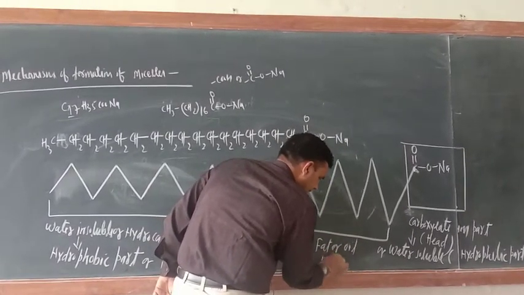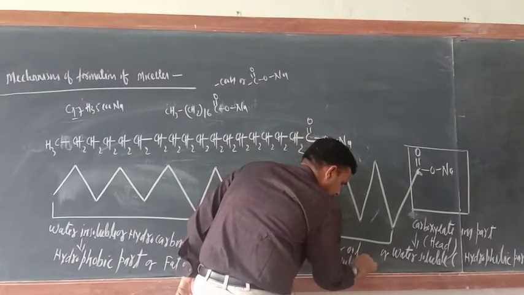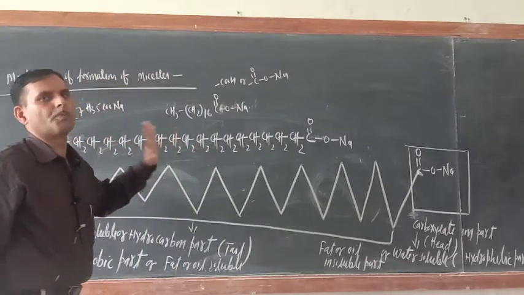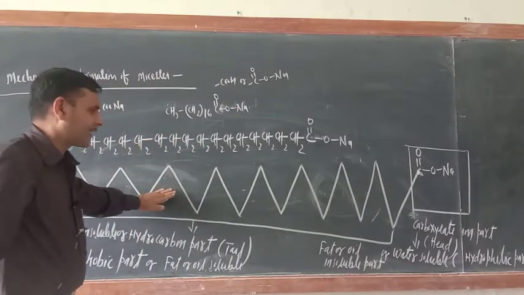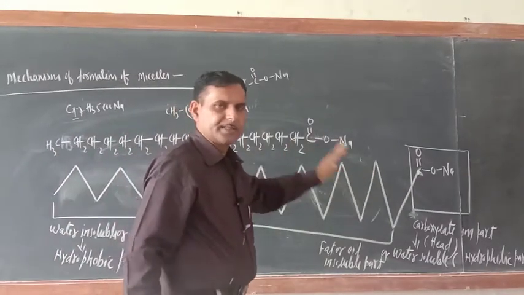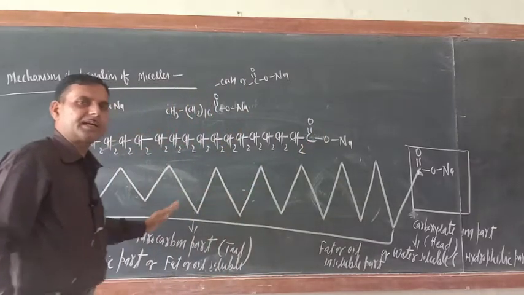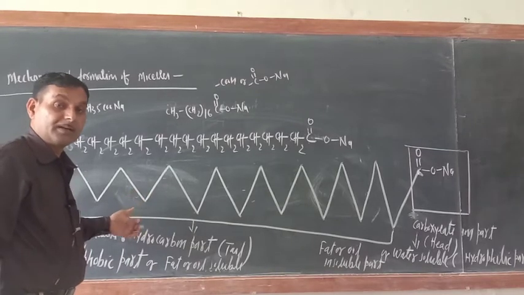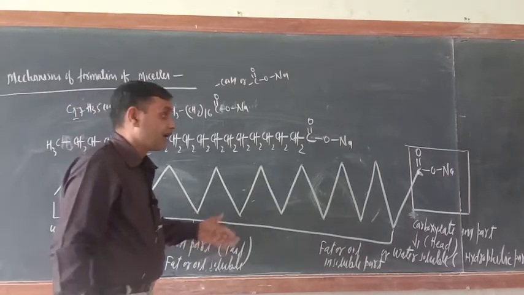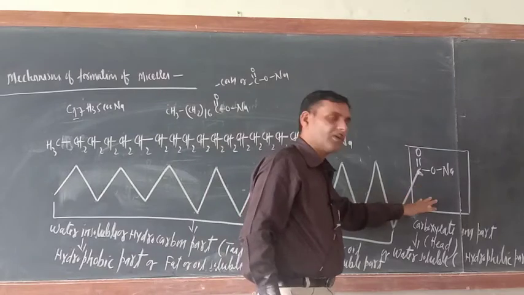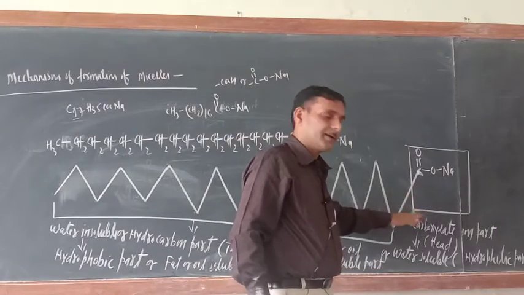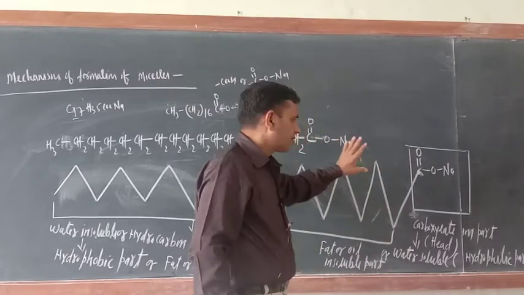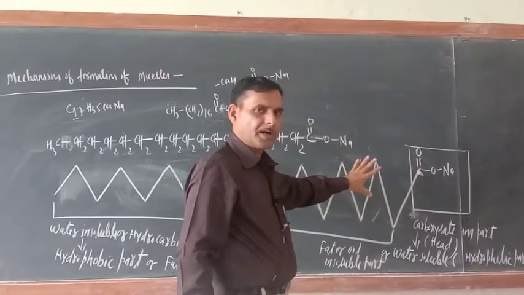So in soap molecules we have got two parts, the tail and the head. The tail is water insoluble but fat soluble, oil soluble. The head is water soluble, the hydrophilic part, but fat or oil insoluble.